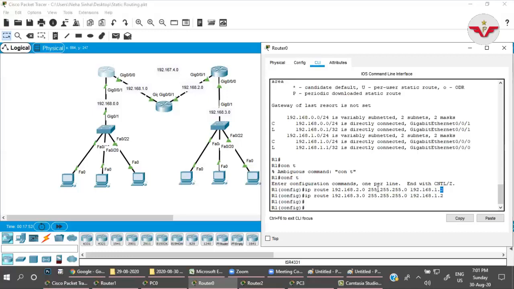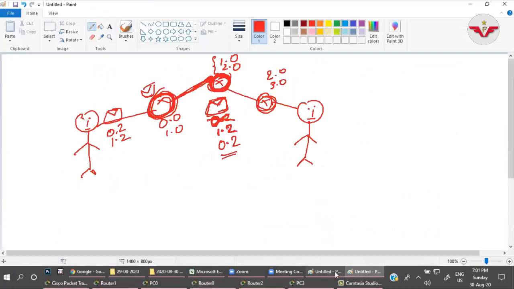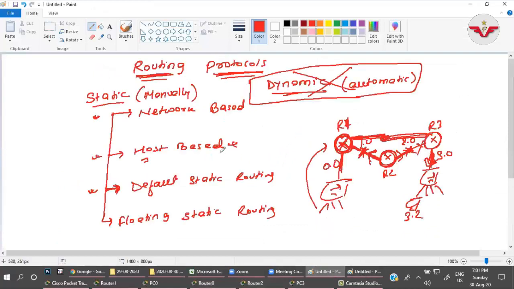Now, host-based routing: what if I want to send a packet through a host, right? The first one was network-based static routing. The second thing, let me come here, is host-based static routing, right?